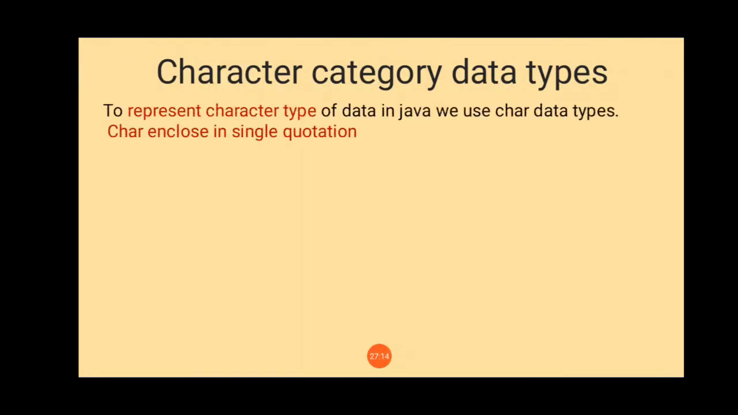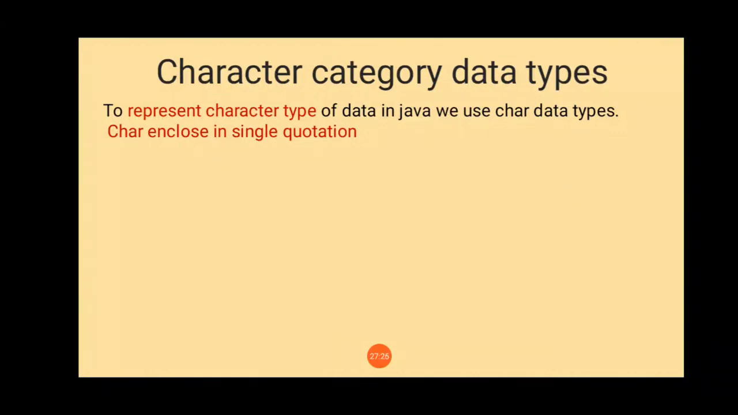Now move to the next one, the character category of data. When we want to store a numerical value which is an integer, we go with byte, short, int, and long. When we want to store a decimal point value, we go with float and double. But when you want to store a single character value, we use a character data type. To represent the character type of data in Java, we use the char data type, and the character is stored in single quotation.